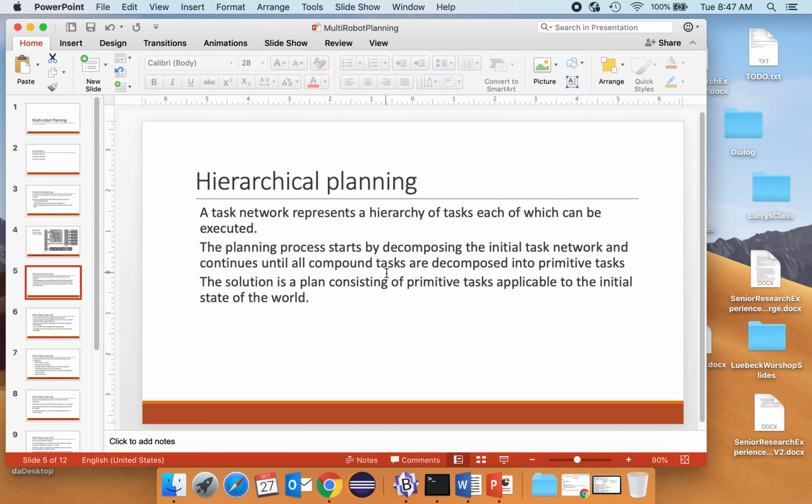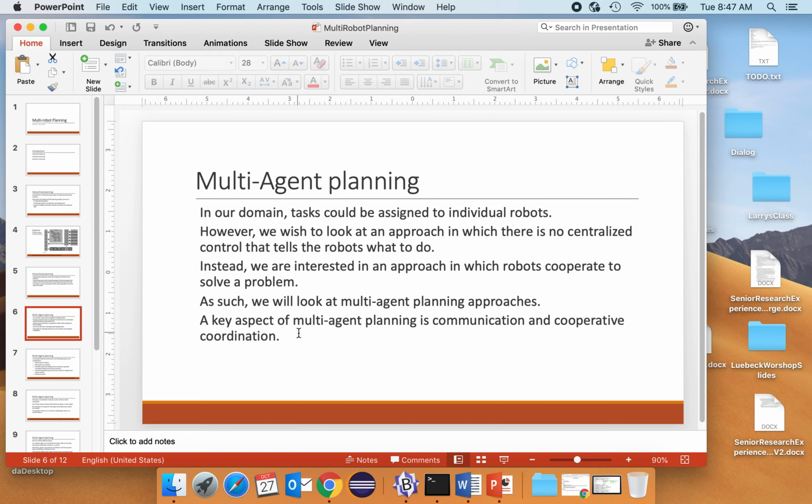So the planning process then starts by decomposing the initial task network and continues until all compound tasks are decomposed into primitive tasks. And so the solution is a plan consisting of primitive tasks applicable to the initial state of the world. So that works well. However, it is a fairly centralized way of planning, and this is not the way we want to go with this project. So again, we could do this, and then when we have these primitive tasks, we can figure out which task could be assigned to which robot.